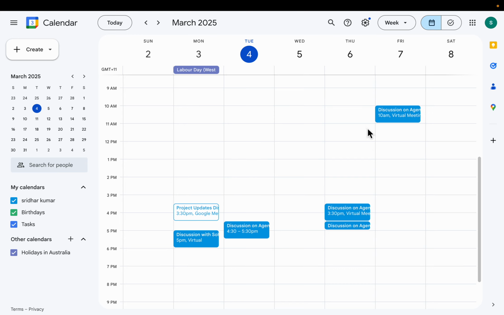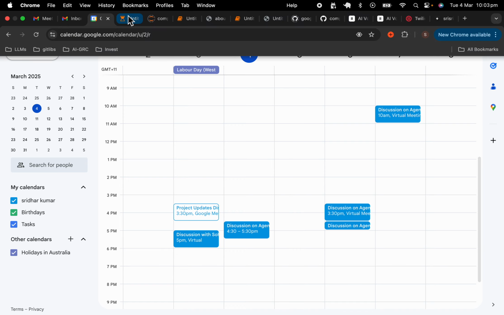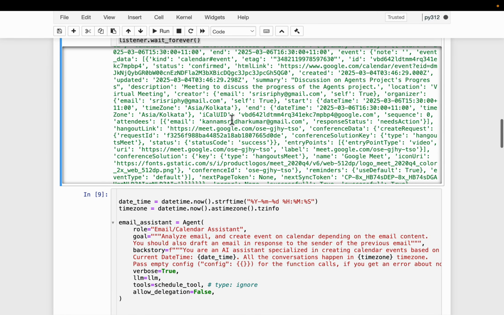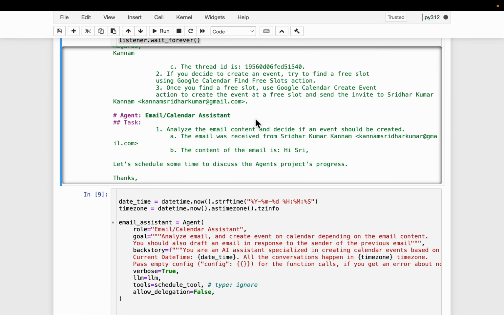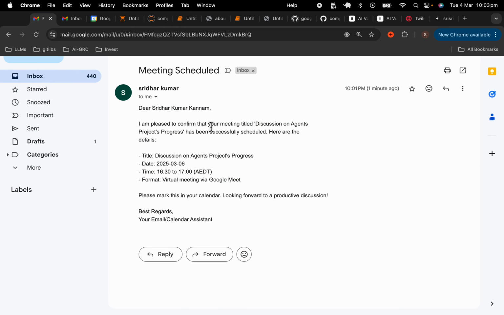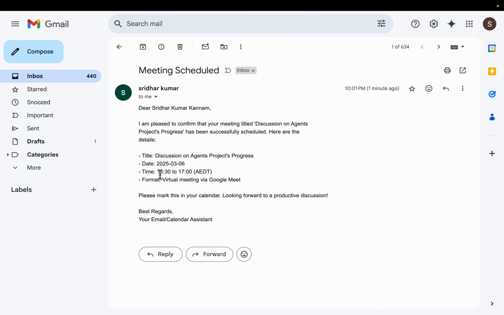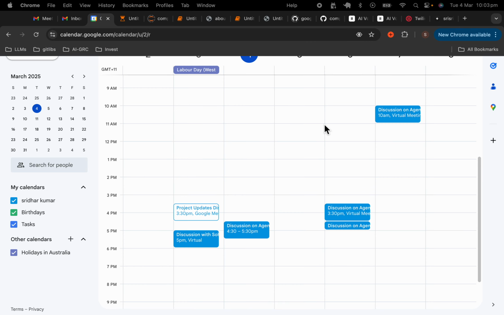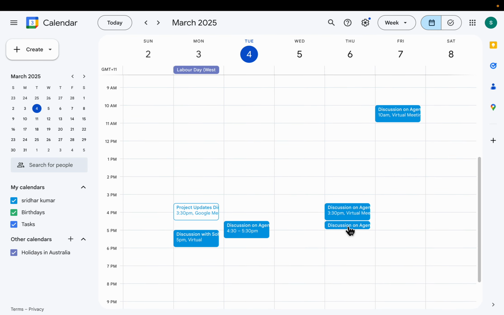This is the meeting. So it created a meeting the next day or the day after on, what is it? At 10 a.m. I think that's the time. Let's check. We can check this calendar. Yeah, so here you can see 4:30 to 5 on the 3rd, 6th. I think these two calendars are on, I think, yeah, this one. Yeah, this is the meeting which is being created on the 6th.